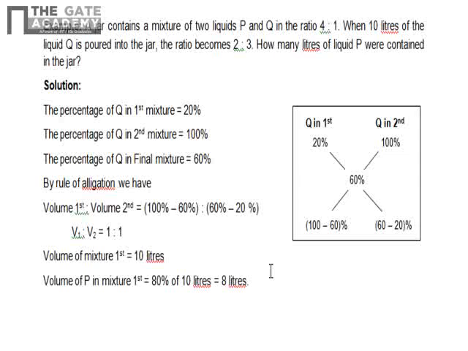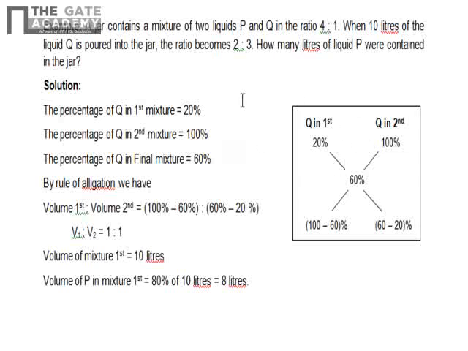Now if we simplify the data, in the first mixture the ratio is 4:1. That means the quantity of Q in terms of percent is 20%. Now 10 liters of liquid Q is poured into that. That means the percentage of Q in the second mixture is 100% because there is no P in that. Now the final mixture becomes 2:3. That means the percentage of Q in the final mixture is 60%.